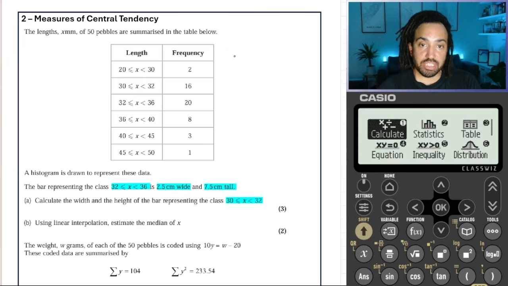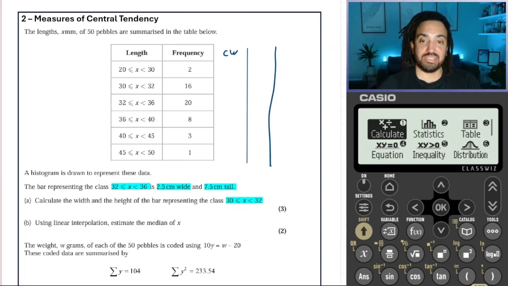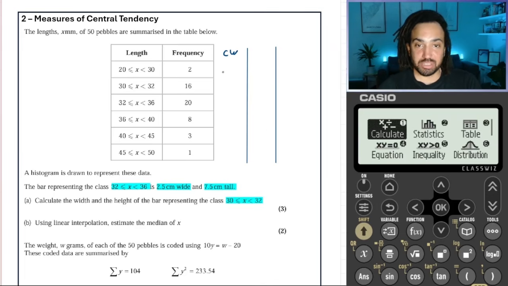So the first thing I'm going to do is write out the class widths like that. Oh gosh, it's so hot here at the moment that it's really hard to use my pen. Anyway, class widths and then the frequency density. So the class width is the gap between the end and start point of the class, and that is 10 there, it's 2 there, and it's 4 there. And in fact, these are the only two ones we're actually concerned about, this one and this one. So I'll just stop there.